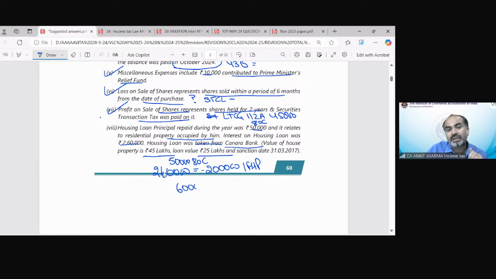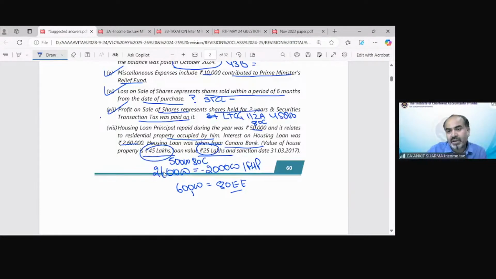The balance 60,000 is eligible for section 80EE because all the conditions about housing value etc. have been fulfilled, and the question itself says you are eligible to claim deduction under section 80EE. So how much maximum deduction can we claim under section 80EE out of this 60,000? Arun says 50,000. Well done.